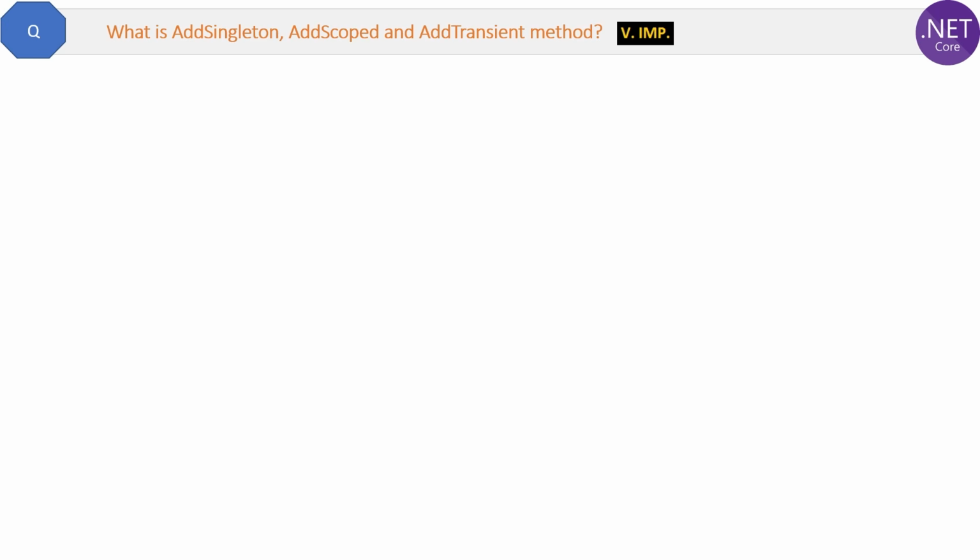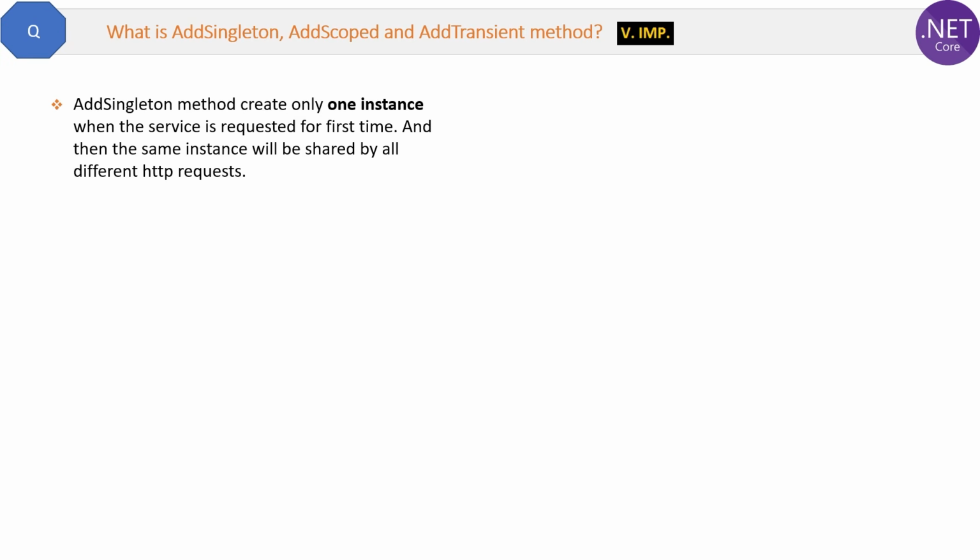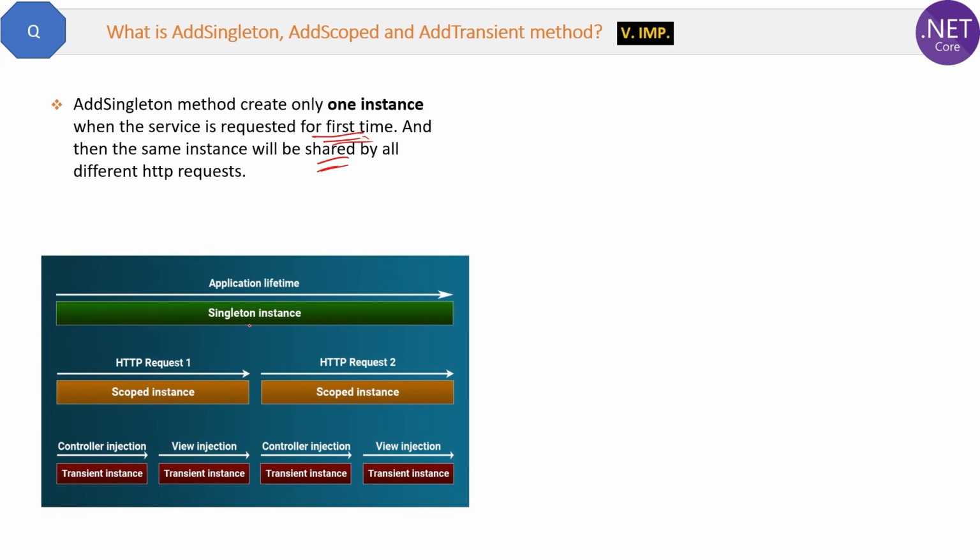What is AddSingleton, AddScoped and AddTransient method? Very important question this is. Let's try to understand AddSingleton first. And if you know the singleton design pattern, then it's very easy for you. Okay, the definition is: the AddSingleton method creates only one instance when the service is requested for the first time, and then the same instance will be shared by all different HTTP requests. Okay, remember the singleton pattern, that is almost the same. Here in the diagram you can also see only one instance is used throughout the application lifetime, right?